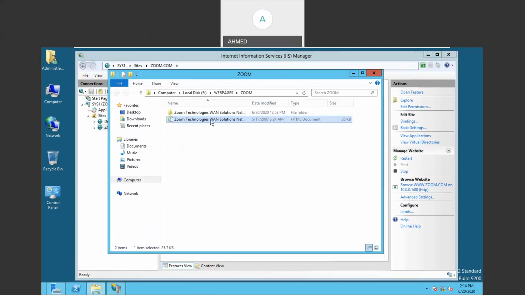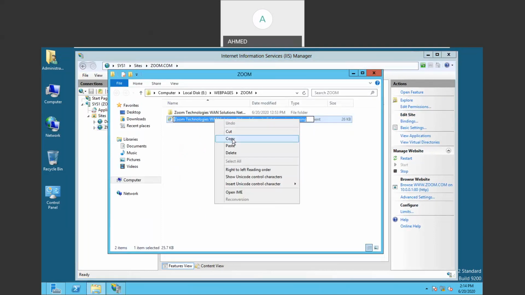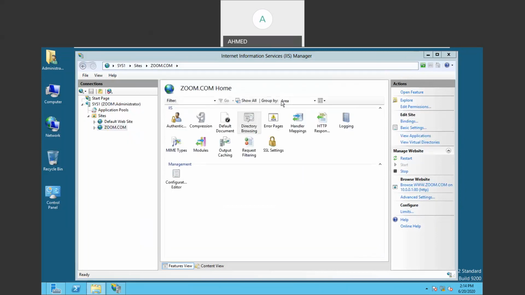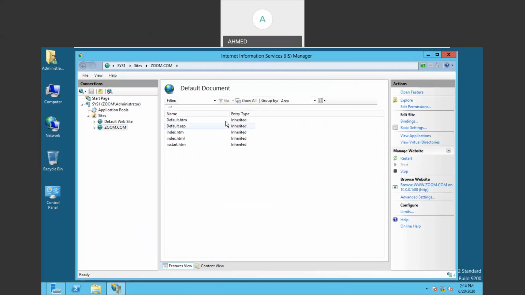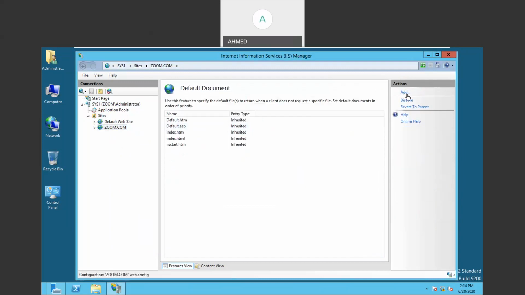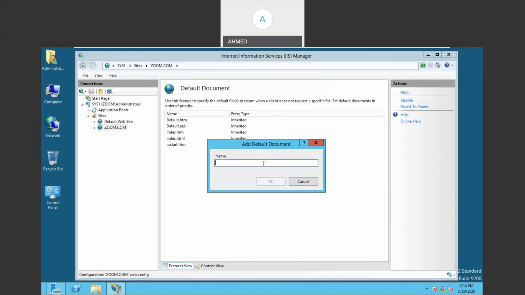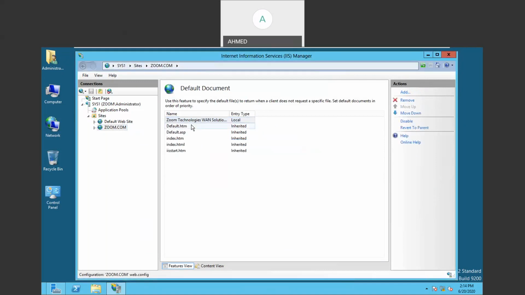Right click on this web page, the HTML file, click on rename. Again, right click on this box, click on copy. So copy the complete path name, right? And close this one. Select the zoom.com website, open the default document, and here click on add. Now right click and paste, and after the name, add the extension .html. Then click OK. Once you click OK, your web page is published here.